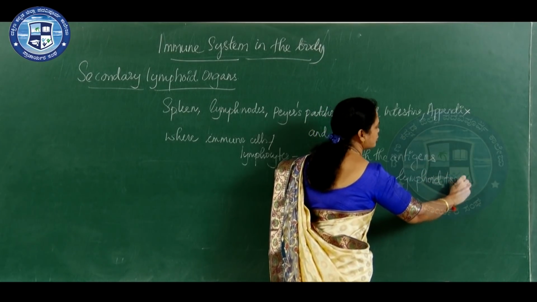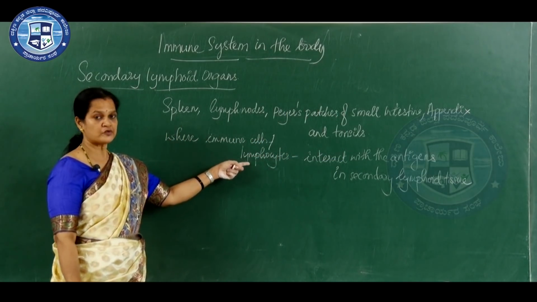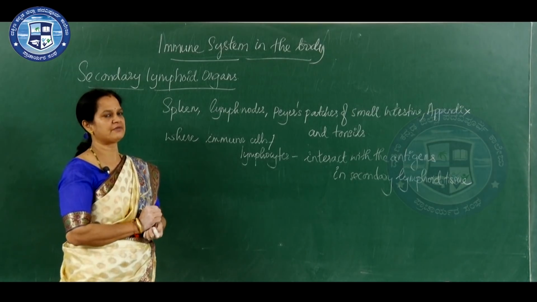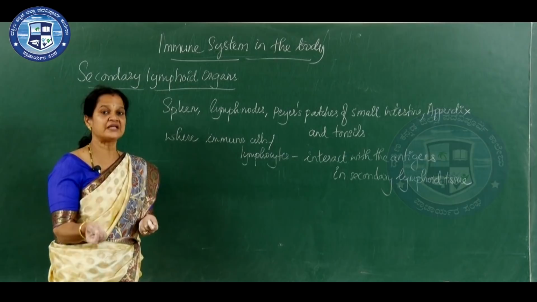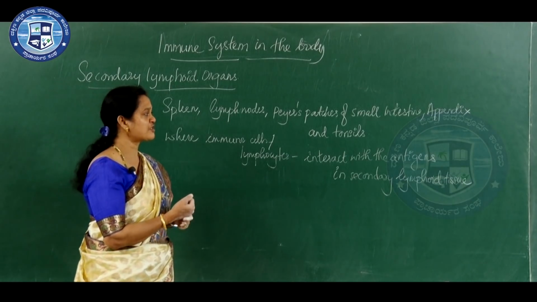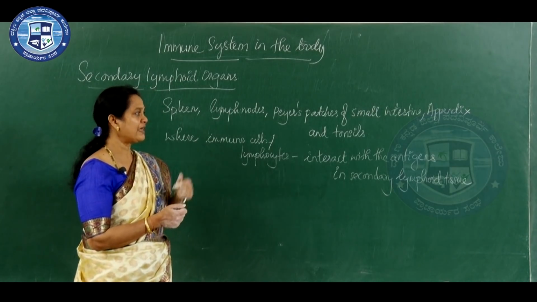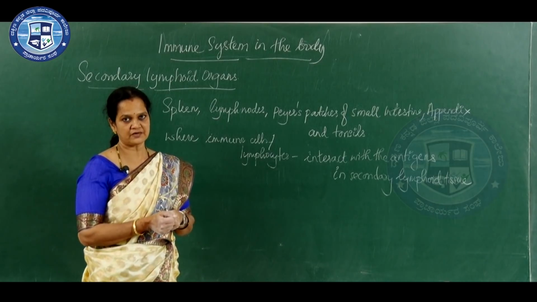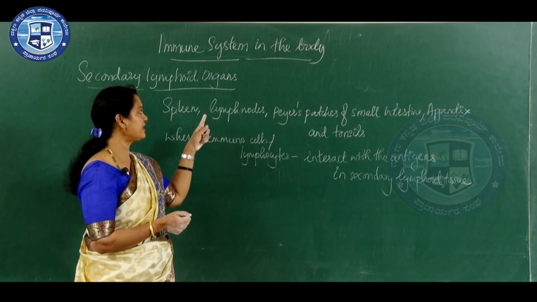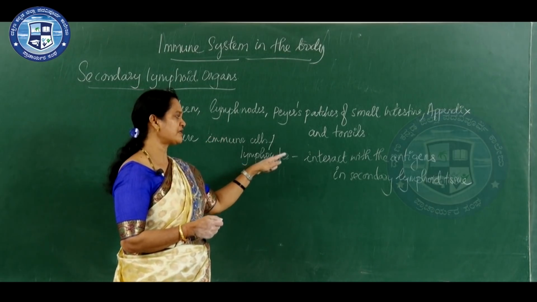The lymphocyte and antigen interaction takes place in secondary lymphoid tissue like the spleen region, or the lymph node region, and Peyer's patches, which are the lymph patches found in the small intestine, then the appendix of the large intestine, then the tonsils. All these are secondary lymphoid organs where there is interaction between lymphocyte and antigen.